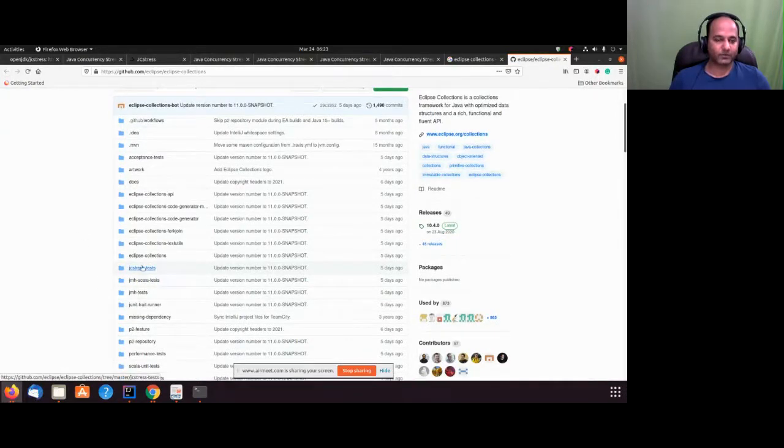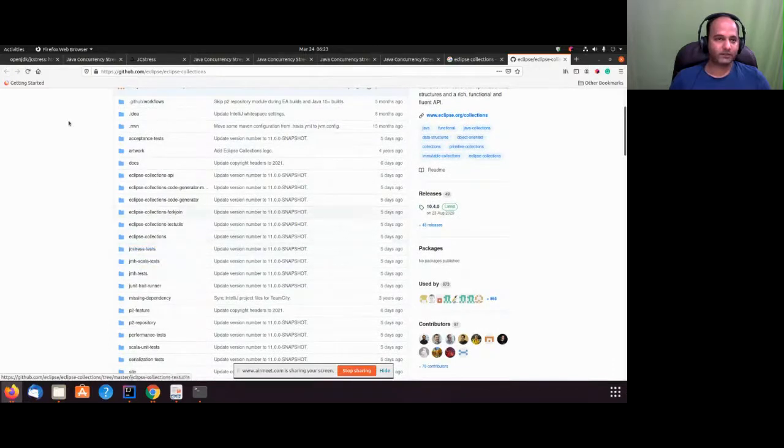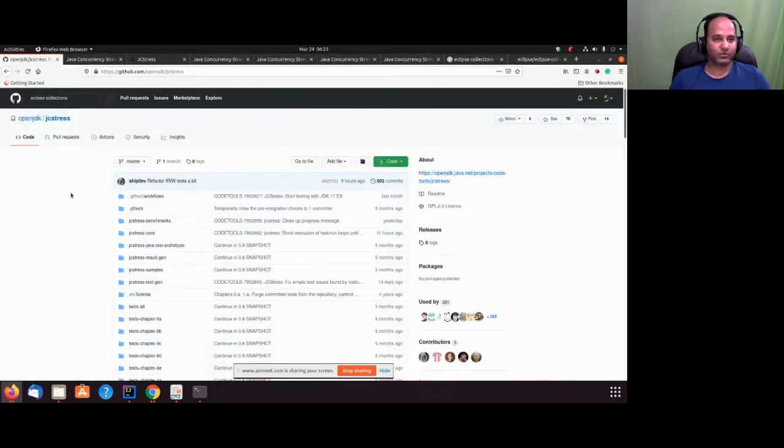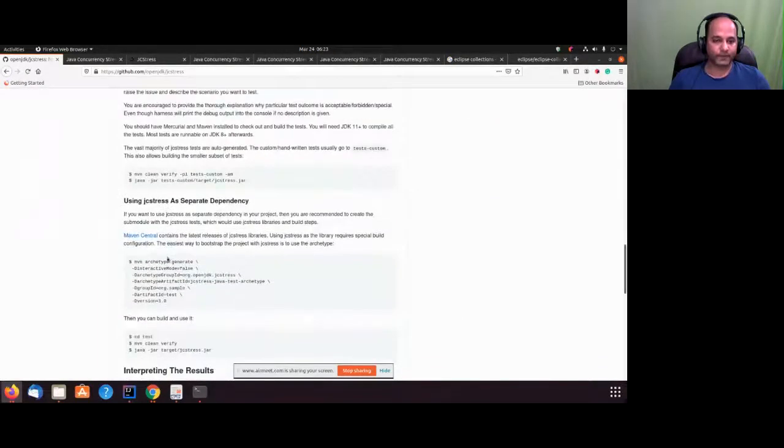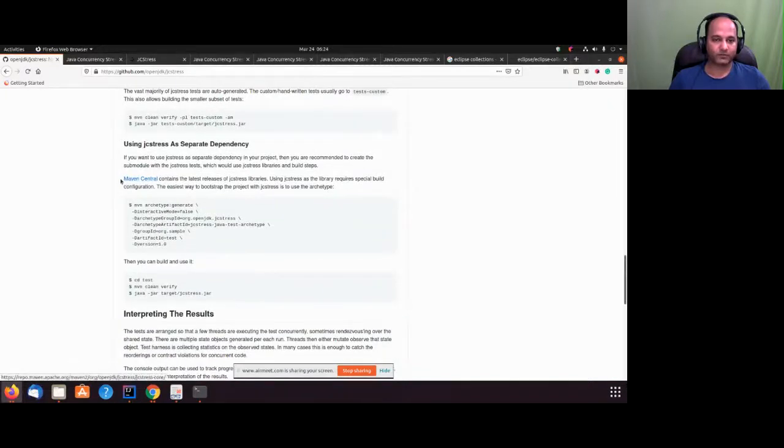Okay, so the way it is created is from the recommendation. Let me show you that. So if you look at this README file, it has a recommendation. First it talks about using JCStress as a separate dependency. Okay, so if you want to create JCStress as a separate dependency in your project, then you are recommended to create a submodule with JCStress tests, which will use JCStress libraries and build steps. Okay, so this is exactly what is used in Eclipse Collections. I'll show you in a while.